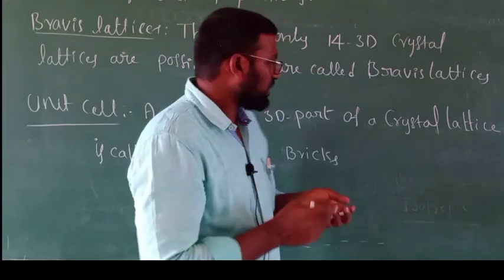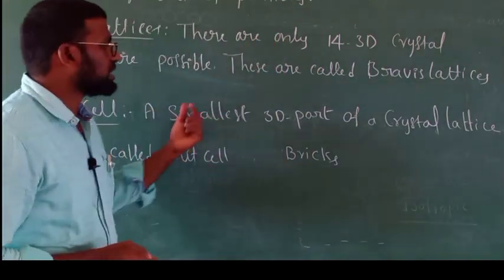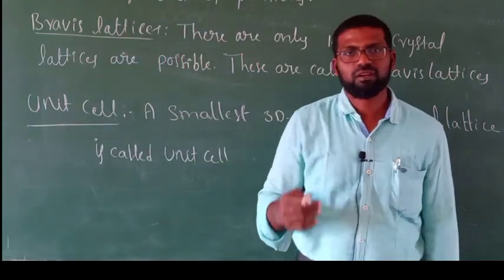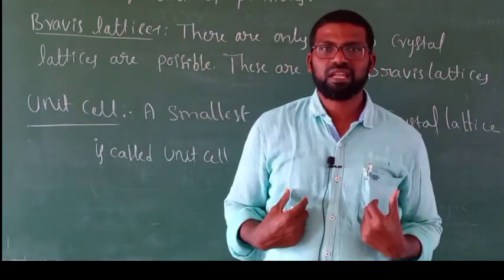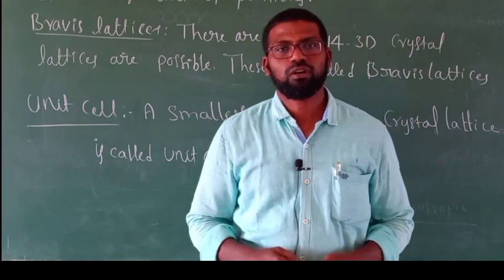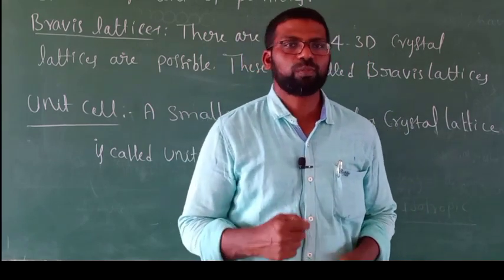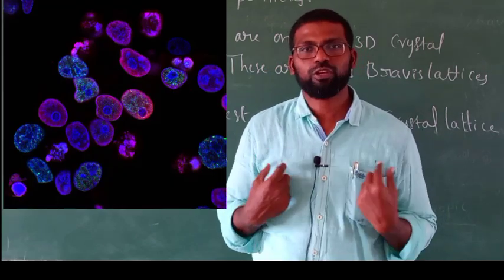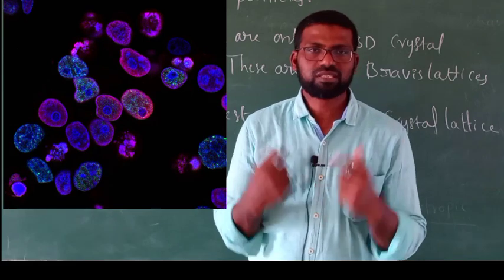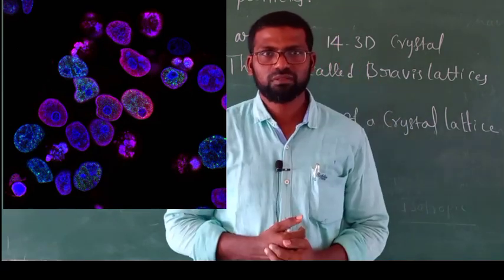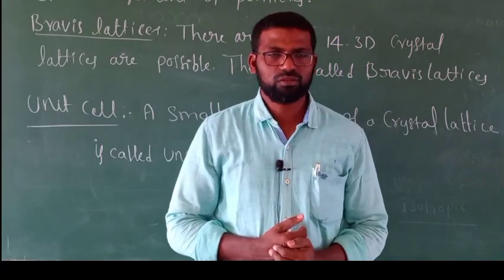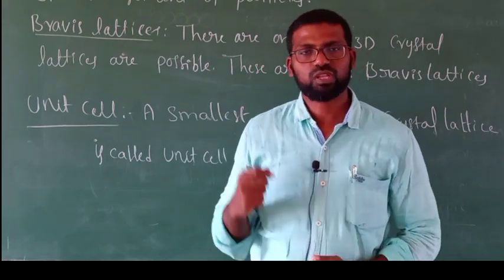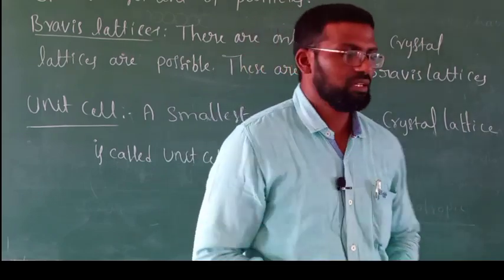Similarly, unit cell is the smallest three-dimensional part of a crystal lattice. For example, if our body is a crystal lattice, what is the smallest part of our body? The smallest part of our body is a cell. So a huge number of cells joined together systematically, a body has been constructed. Understood? Unit cell means the smallest part of the crystal lattice.